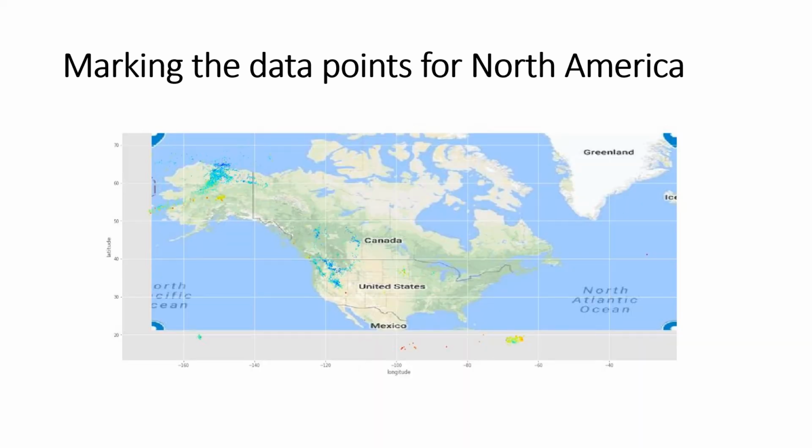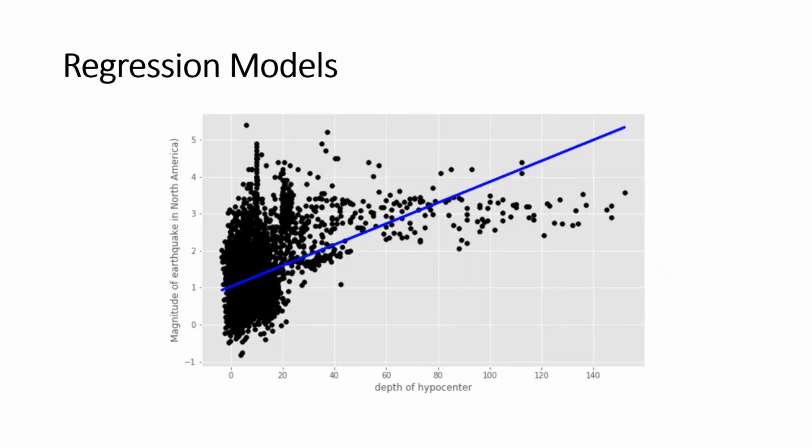Here we emphasize our analysis on North America only. The most earthquake-prone zones are Alaska, the US West Coast, the Silver State, Nevada, and even Salt Lake City. We also performed regression analysis using a multilinear regression model. We found that magnitude is higher for earthquakes happening deeper below the surface.